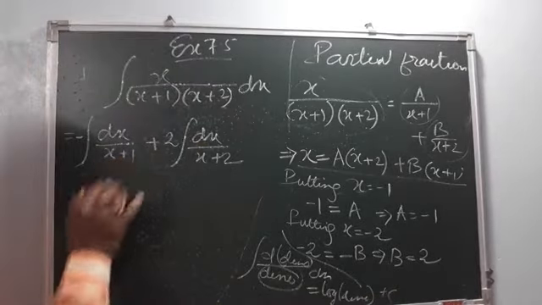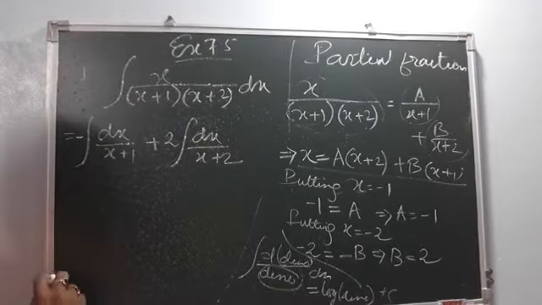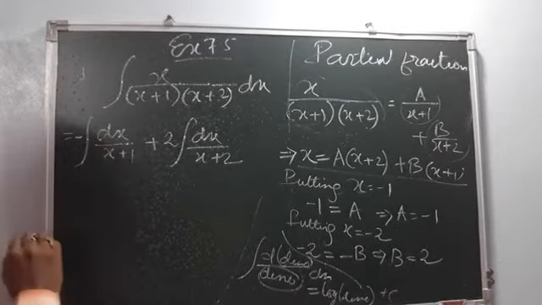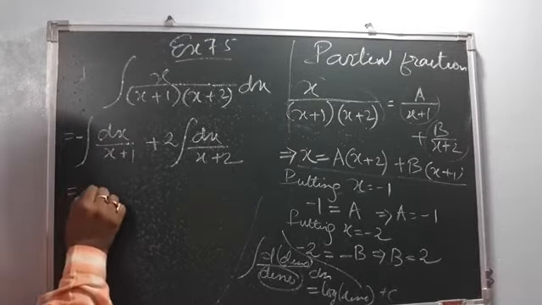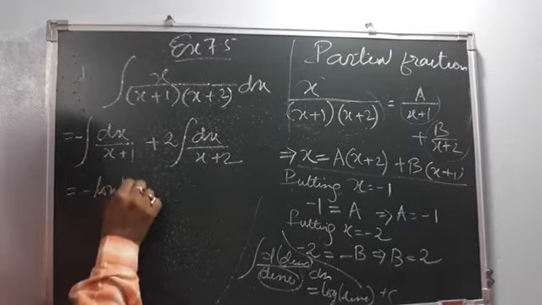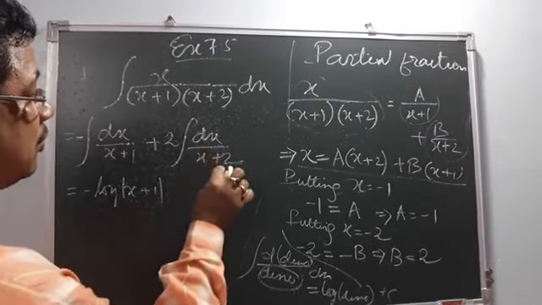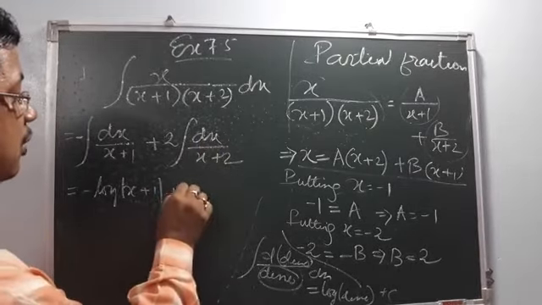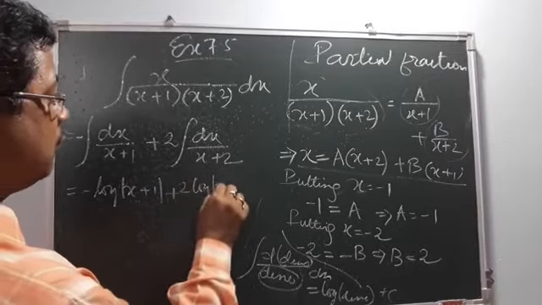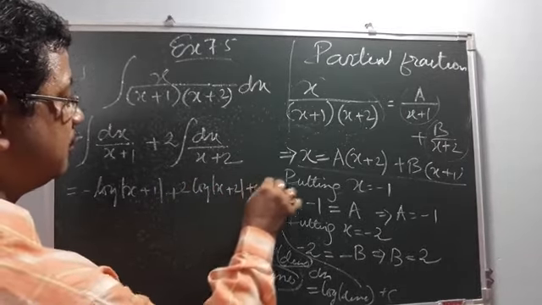If we differentiate x plus 1, it will be only dx. So numerator is the differentiation of this one, so we can write minus log modulus x plus 1. This also, numerator is the differentiation of denominator, so we can write twice log modulus x plus 2 plus c.